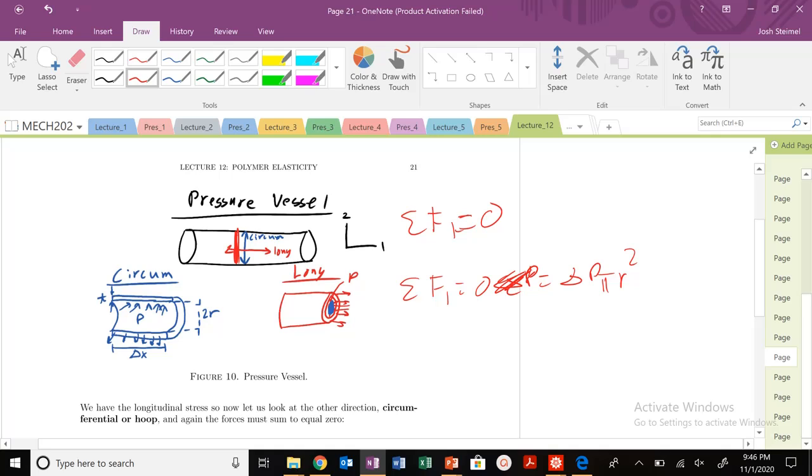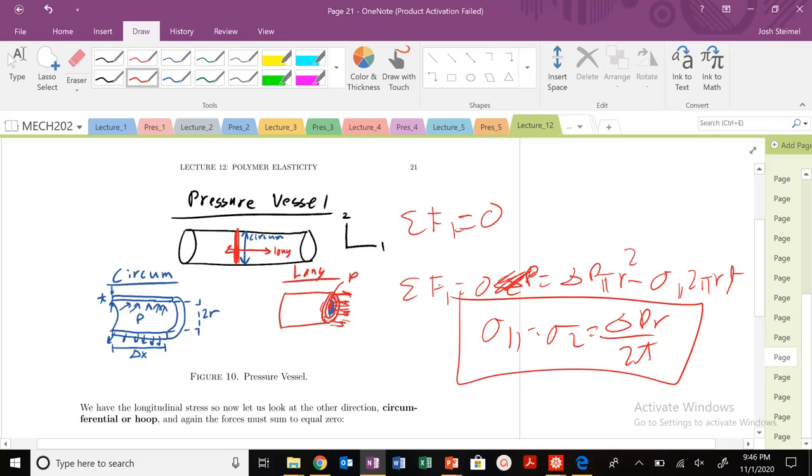And there's going to be a restoring stress exerted here, so that's minus sigma 1 times 2 pi R times T. We're neglecting the force here because we're just looking at the radius, using the thin-walled assumption. When you sum those forces, you find that sigma 1, our longitudinal stress, is equal to delta P R over 2T.